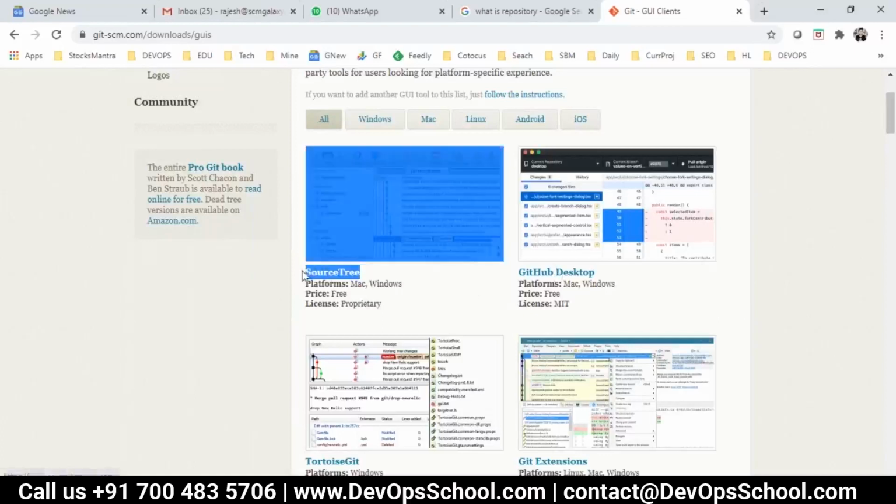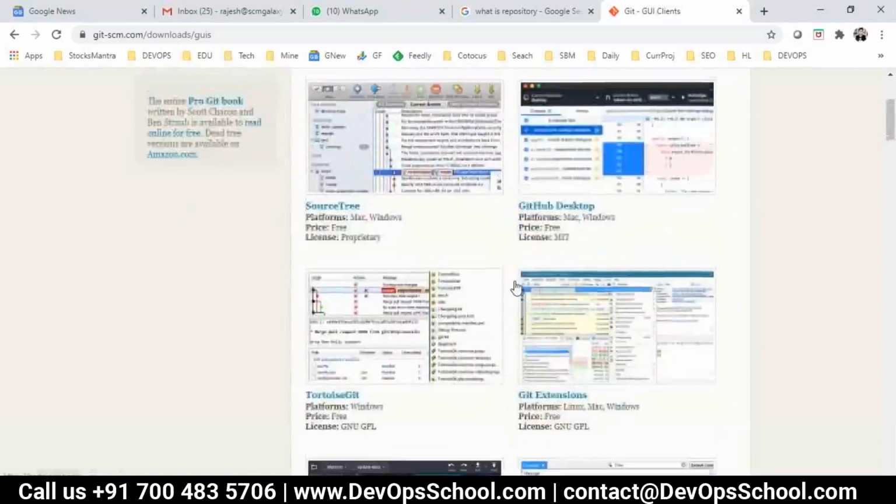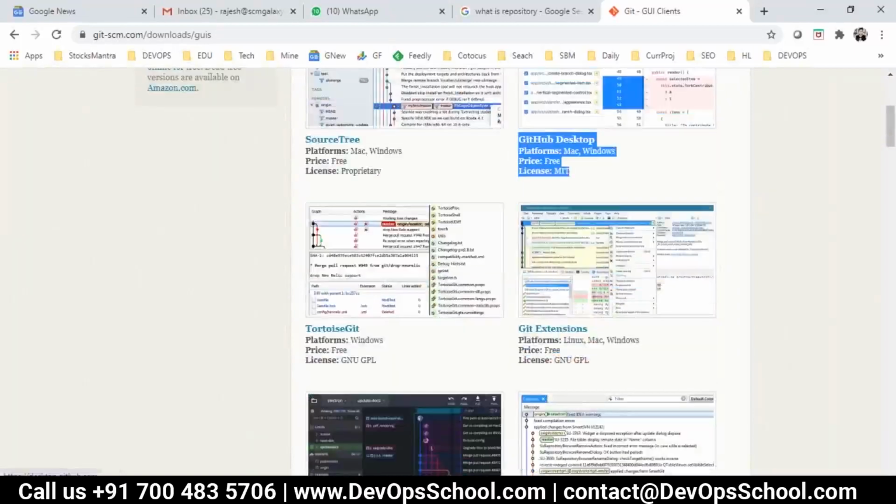By the way, source tree is from Atlassian, the company behind Bitbucket, and GitHub desktop is from GitHub itself. Now what is GitHub? I'll need to teach you. We'll get to know. Microsoft is owning GitHub right now. Tortoise Git, those who are coming from a background of SVN, I don't think I need to introduce this tool.